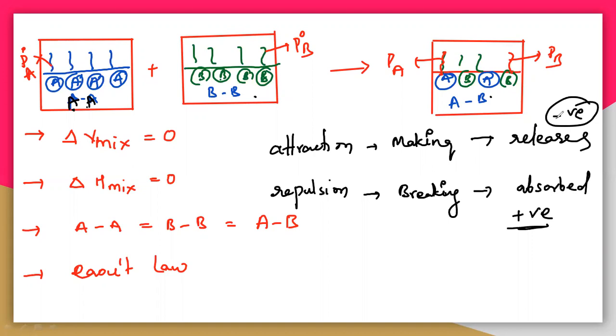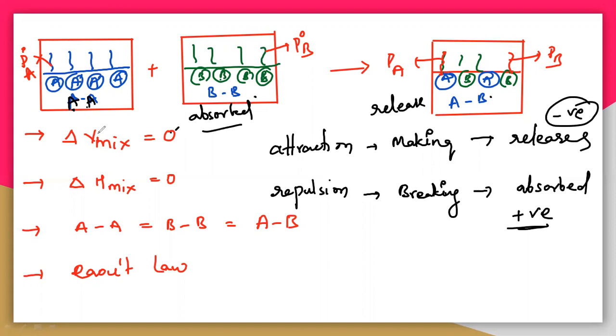So here, delta H mix. See here, A, A and B, B. Whatever heat energy is absorbed here, to break A, A and B, B, we have to supply some amount of energy. So initially it must absorb a certain amount of energy. And here AB is forming, so it is making a new bond, and it will release a certain amount of energy. If the absorbed energy is exactly equal to the released energy, then it is an ideal solution. If not, it is a non-ideal solution.